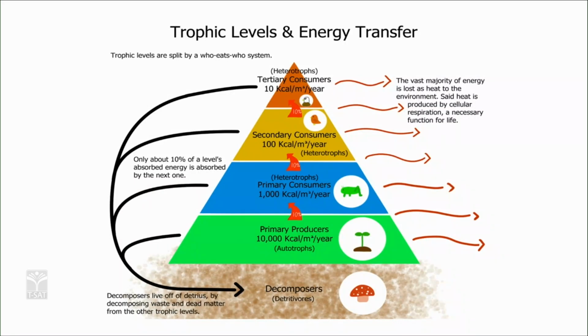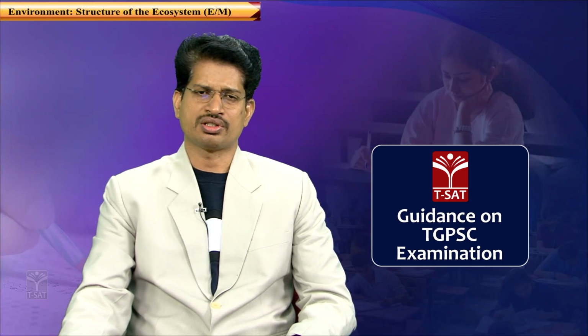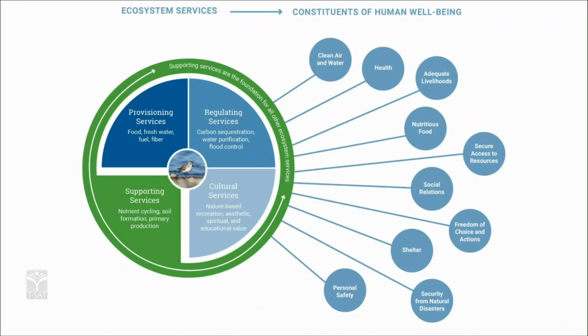So what are these different services being provided by these ecosystems for the survival of different organisms in the environment? These are the different kinds of services being provided by the ecosystem. So this is a service, provisioning services. In these provisioning services, it provides food, fresh water, fuel and fiber.